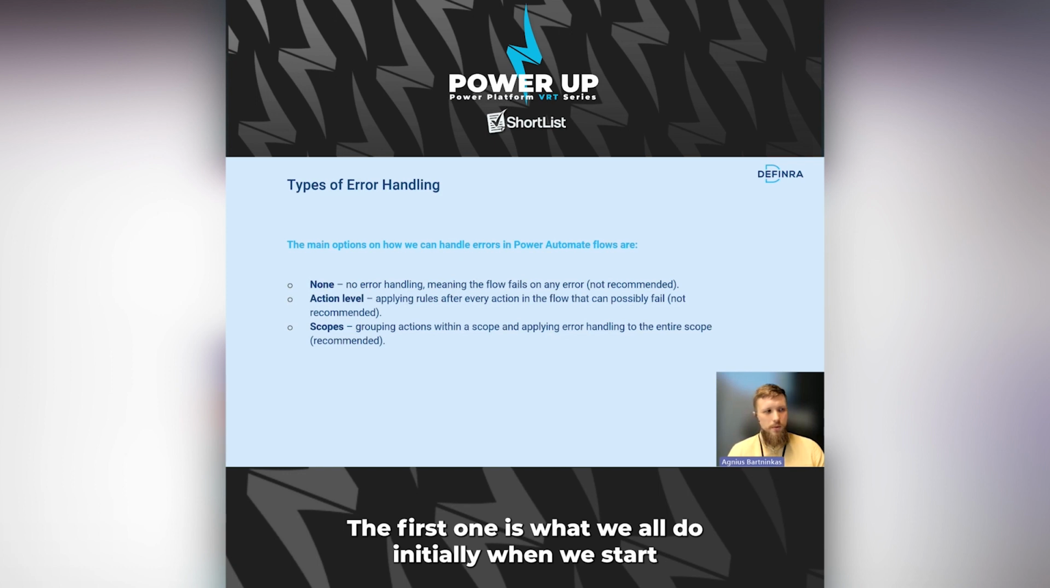The first one is what we all do initially when we start, which is no error handling, essentially meaning that our flows will fail on the first error. Obviously not recommended. We don't want that.